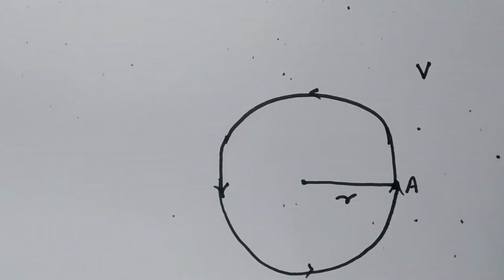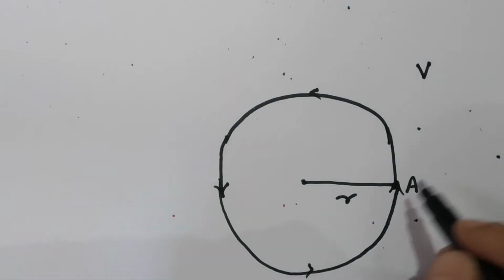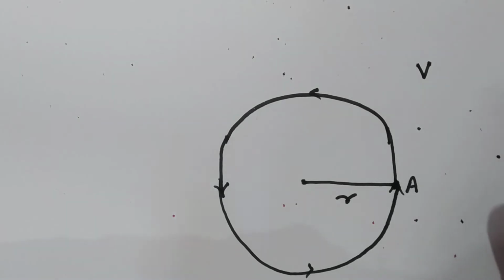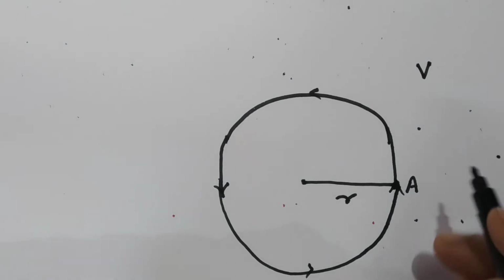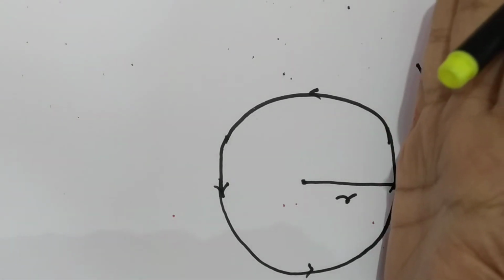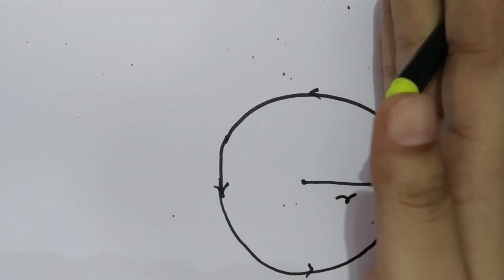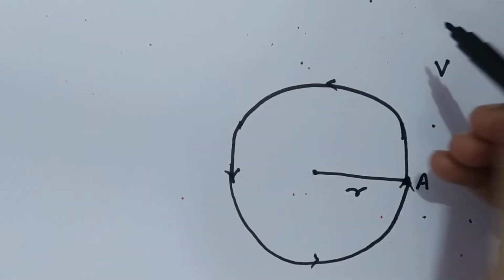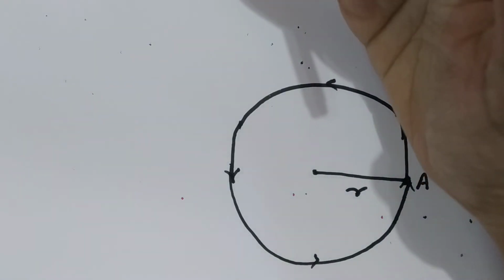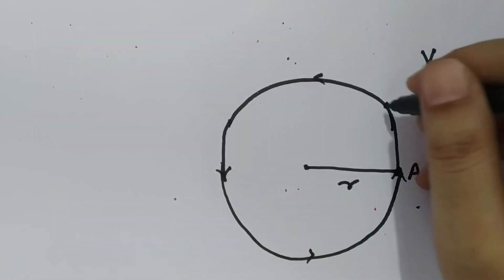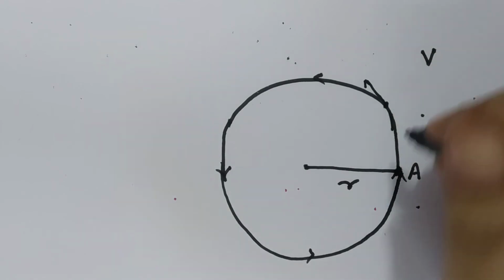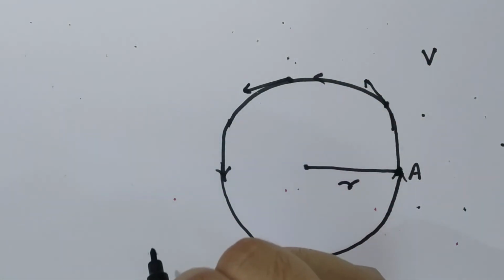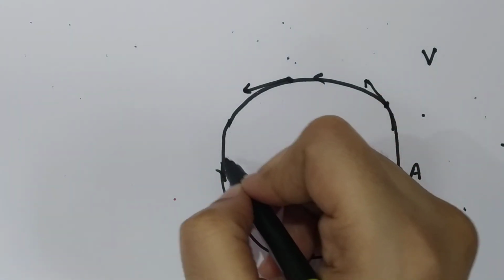Suppose somebody asks you, when you are standing at point A, where you are going. Obviously you will show with your hand, pointed like this, "I am moving along this direction." At this particular point, your hand will be pointed in this direction. At this particular point, your hand will be moving in this direction to show the direction of motion.